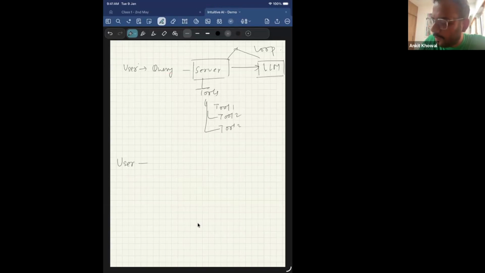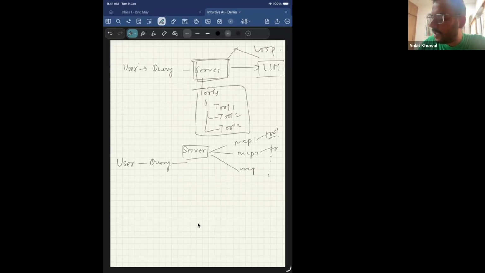What it does is, the user will pass in the query, but even before taking the user query, the server will connect to a few MCP servers, okay? MCP1, maybe MCP2, MCP3, right? And these MCP servers define that I have access to tool 1, I have access to tool 2. They will give you these functions. Now, during this process, you don't define the tools, you just have access to the tools, and the LLM can now interact with these tools, right? So I think it should be clear what the difference is between MCP and tool definition, right?